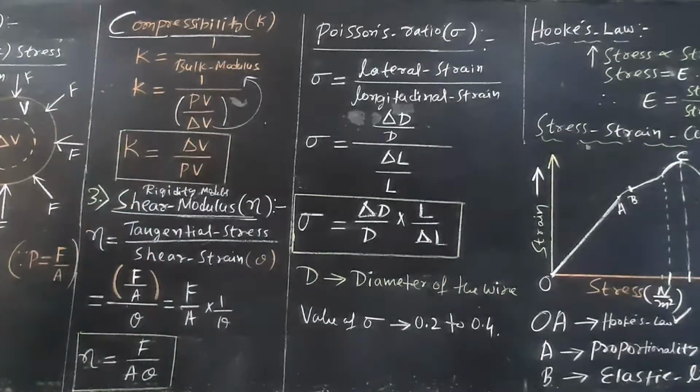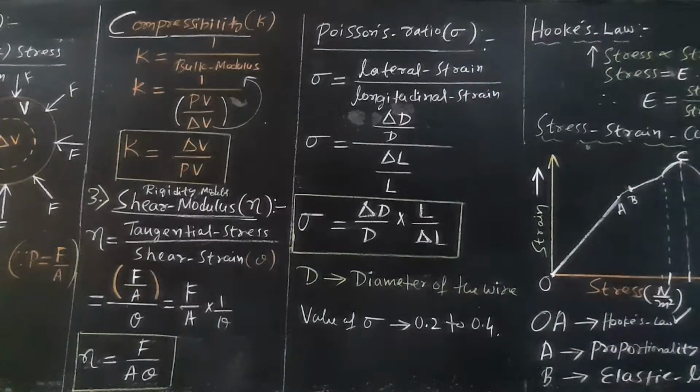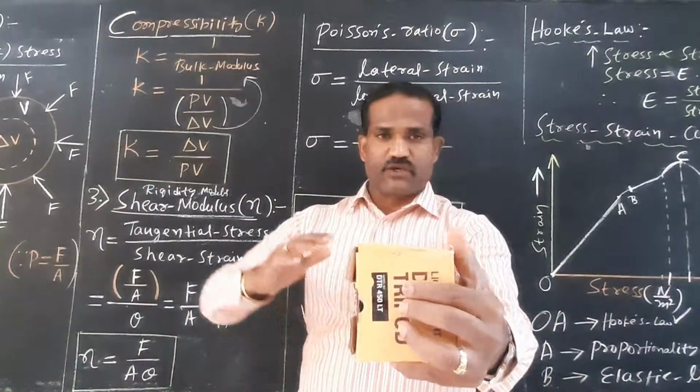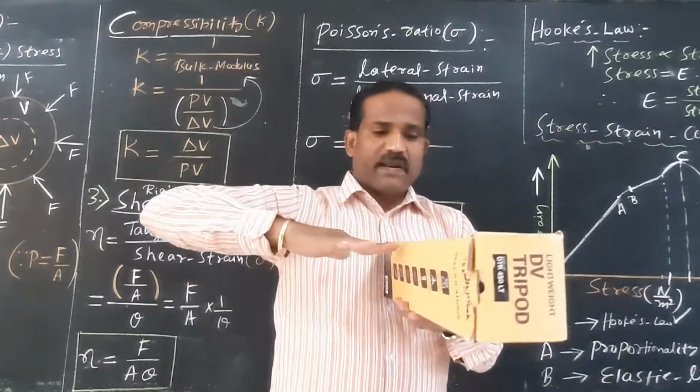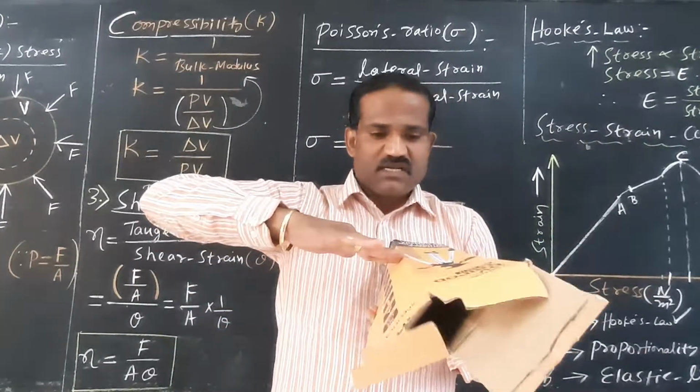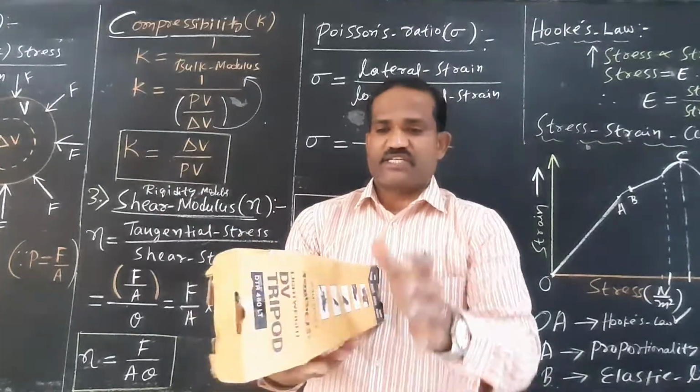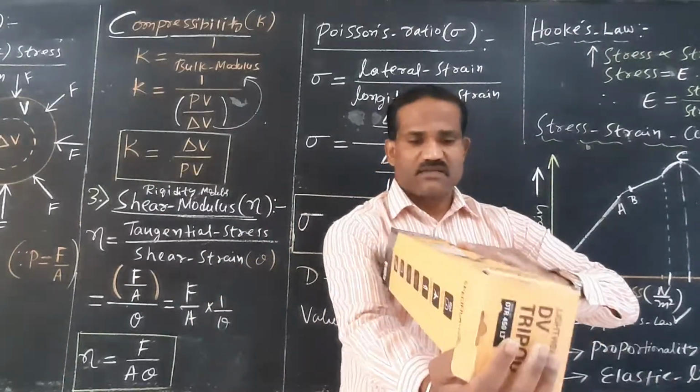As mentioned about the shear strain, see here, these are the original faces of the rectangular cube. This is the fixed face. Now apply a tangential force on the top surface. So there is a dislocation, a movement of the surfaces.